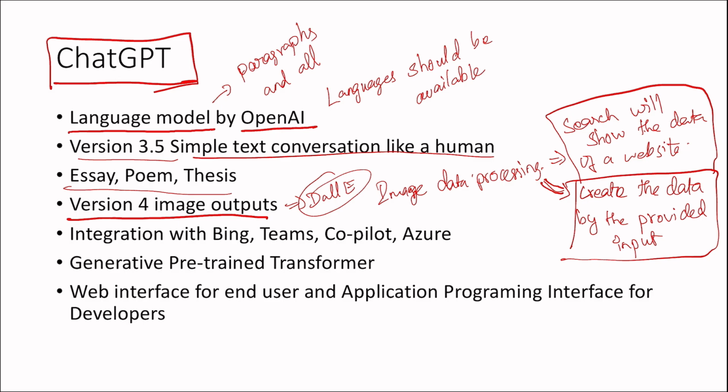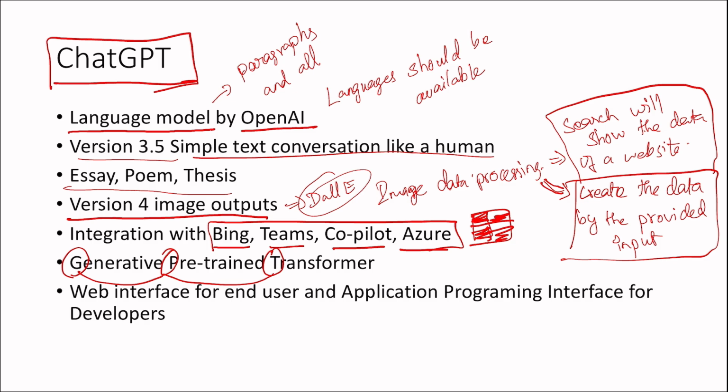Okay, and ChatGPT is integrated with Bing, Teams, Copilot, Azure. These are all Microsoft products. Those who use Microsoft products day to day can see this in the back side. They can't see it in the front end, but in the back end it is using ChatGPT to give the exact answer. And GPT stands for generative pre-trained transformer.